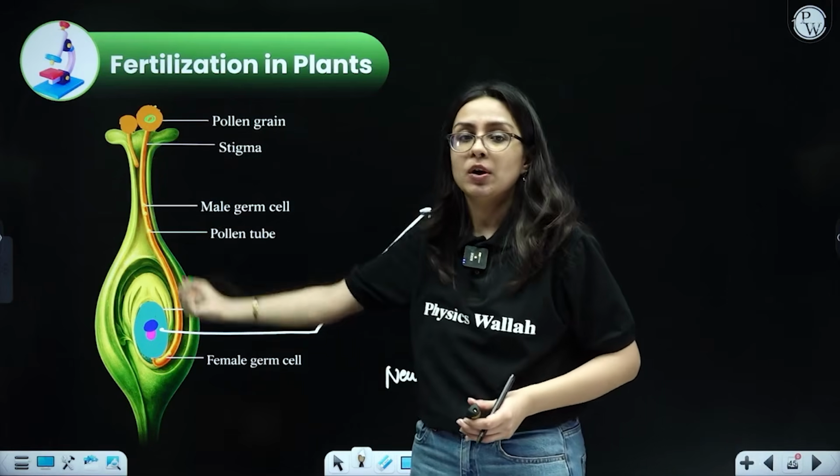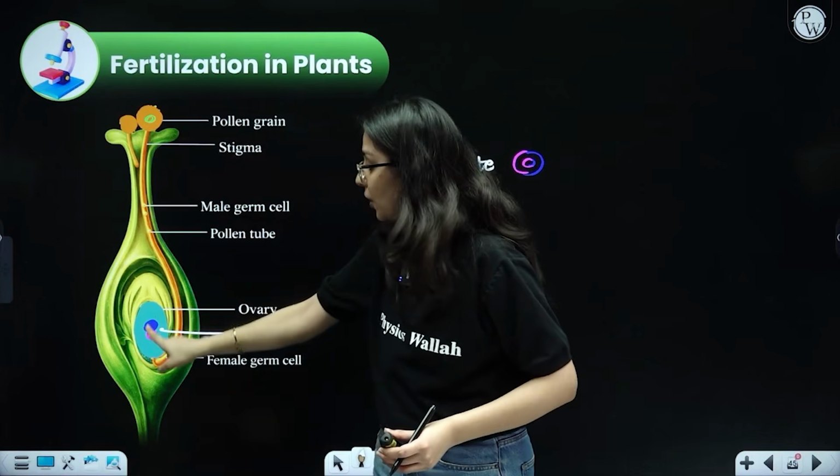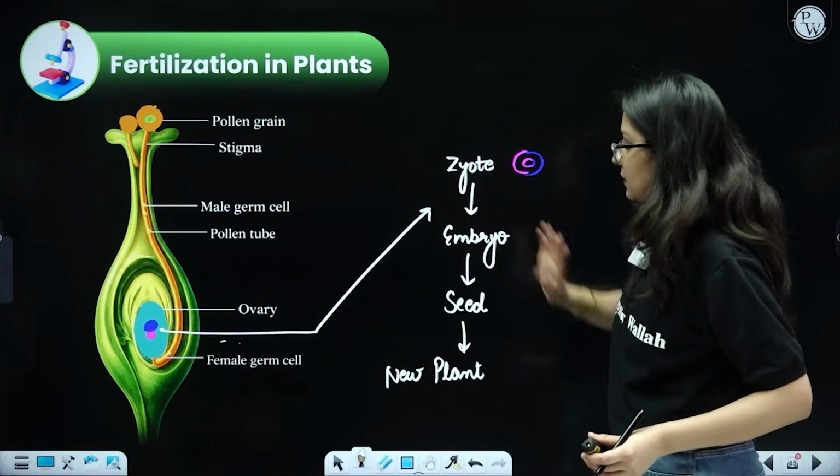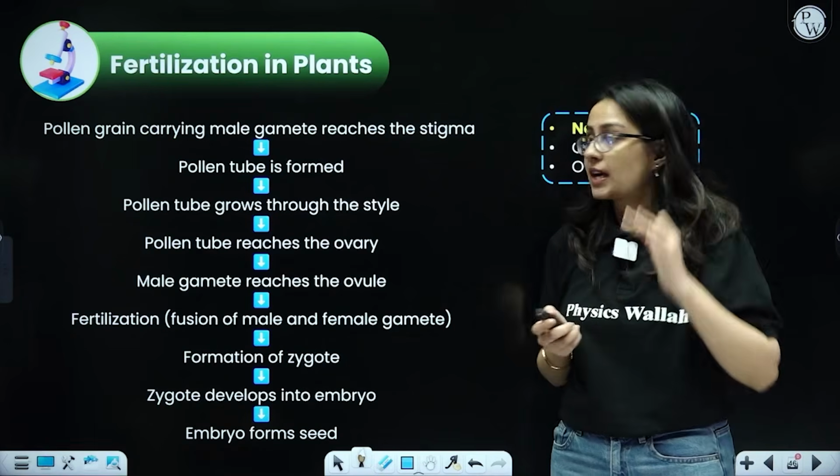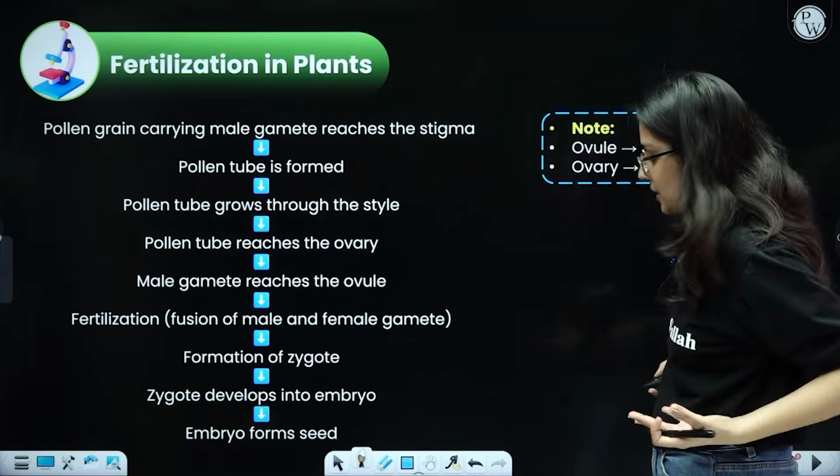Pollen grain comes, pollen tube forms, male gamete comes through the pollen tube, reaches the ovule, then zygote formation, embryo, seed, and new plant. As simple as that. Now, coming to fertilization in plants, the same sequence is written.